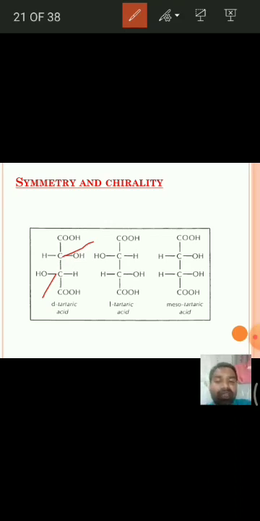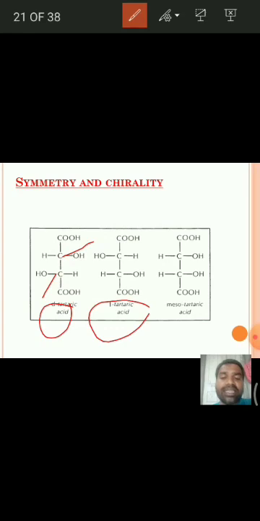One is D-tartaric acid or dextrotartaric acid, and another one is L-tartaric acid or levotartaric acid. These are optically active. This D-tartaric acid and L-tartaric acid are optically active.